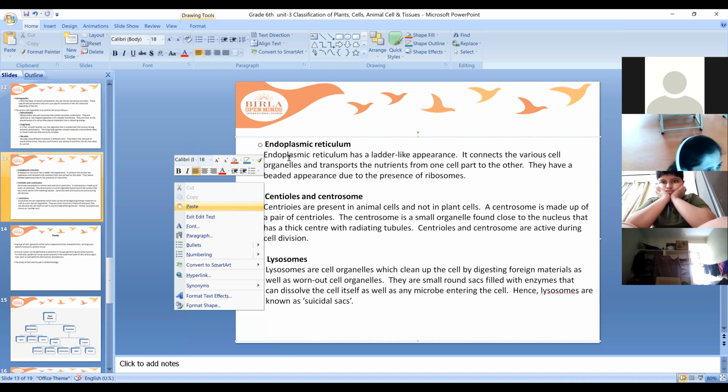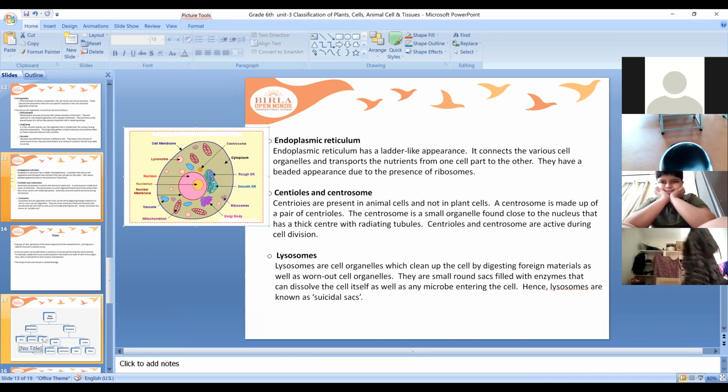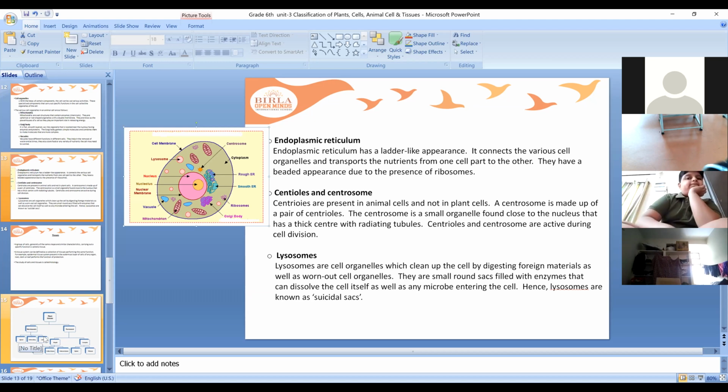Yes. So now you can see the endoplasmic reticulum. Where is this endoplasmic reticulum here? You can see it here. This is the endoplasmic reticulum, which is written as ER. This is rough ER and smooth ER. ER is nothing but endoplasmic reticulum. Here we have smooth endoplasmic reticulum and rough endoplasmic reticulum.